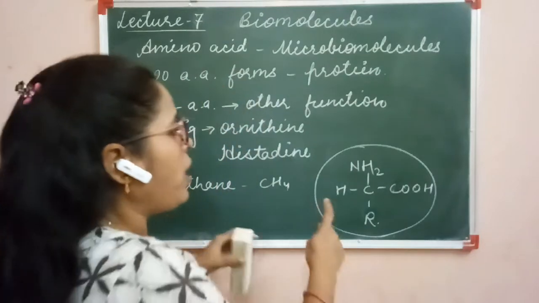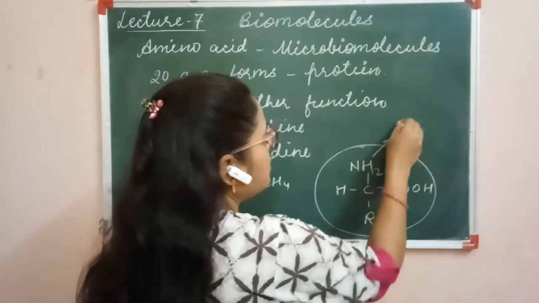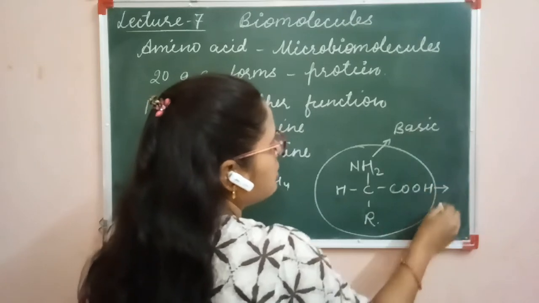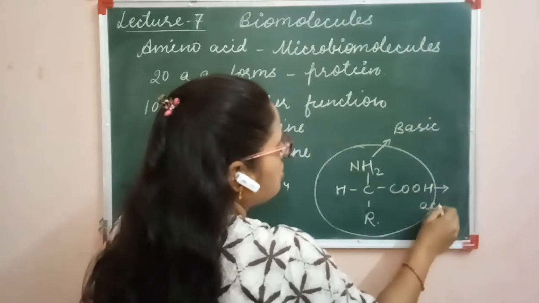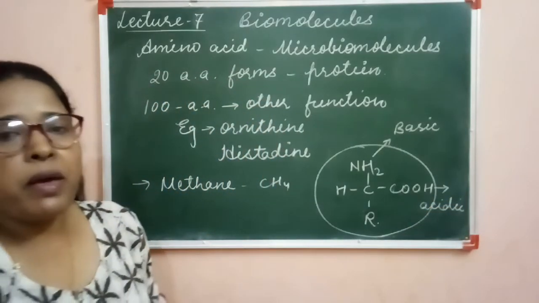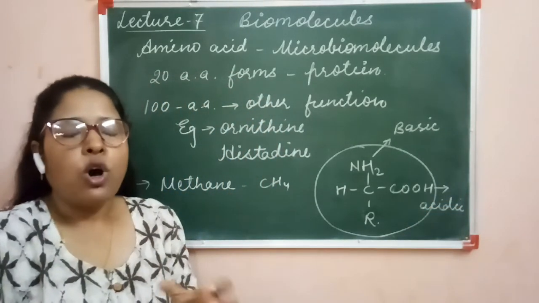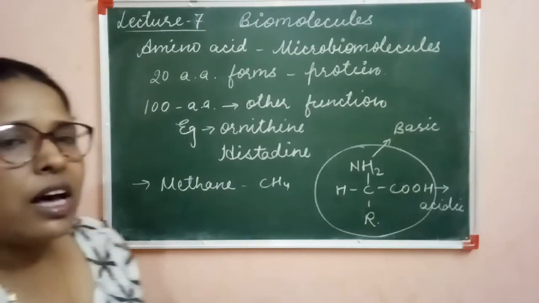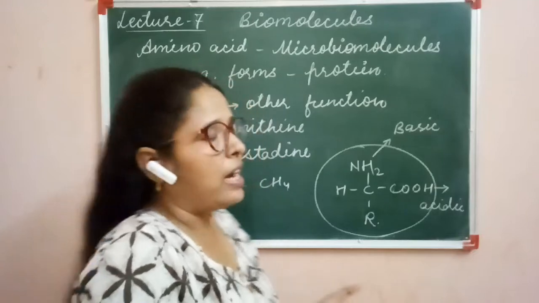In this amino acid, the NH2 group is basic in nature, and this group is the carboxylic acid group. This is acidic in nature. So on the basis of the amount of functional group, the amino acids are basically classified into three categories.